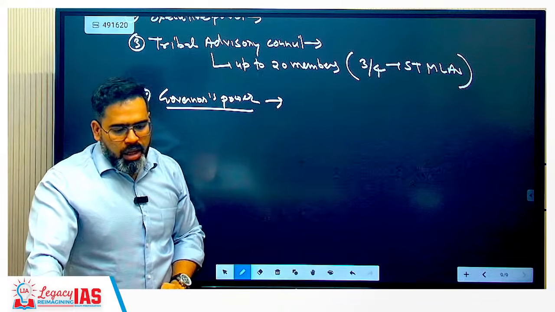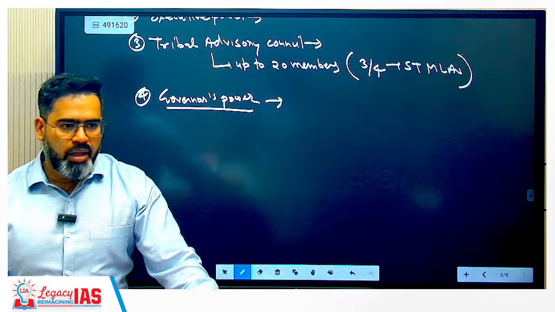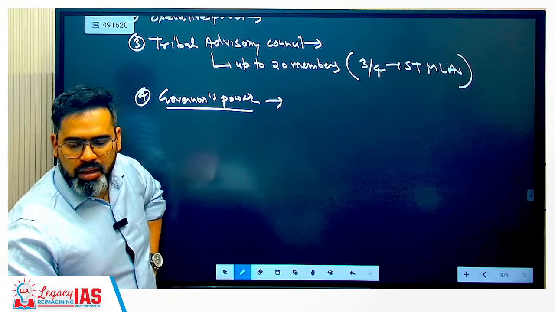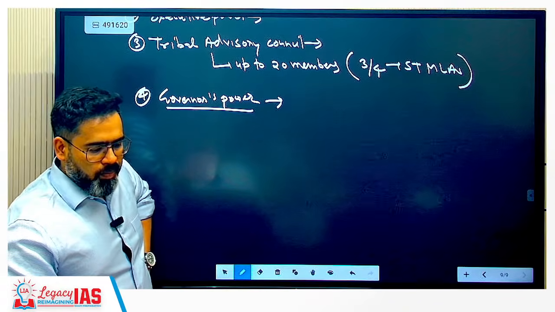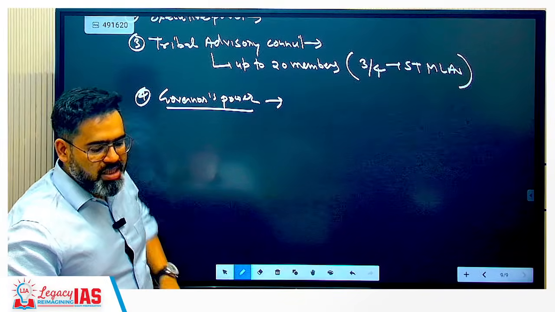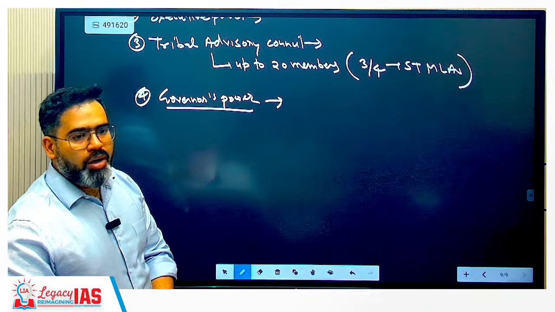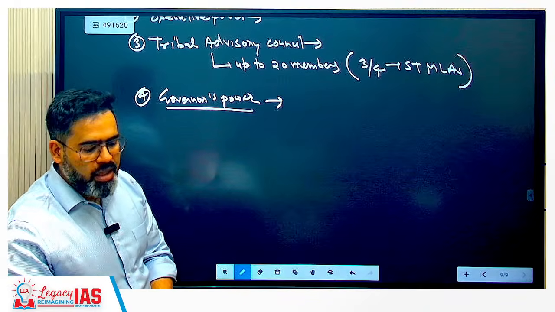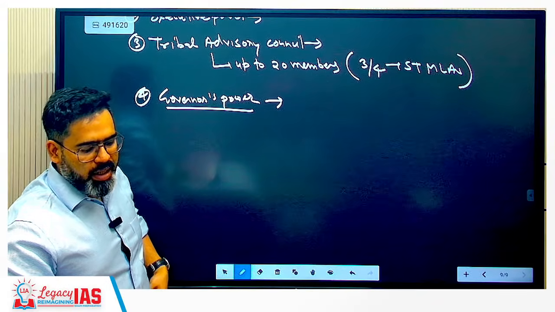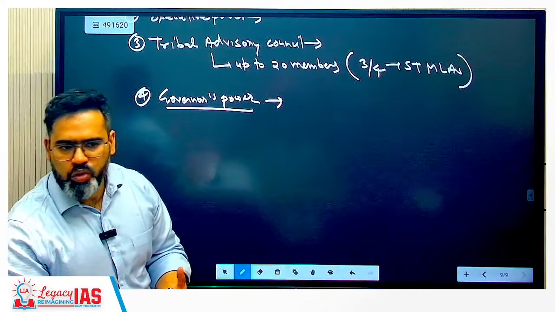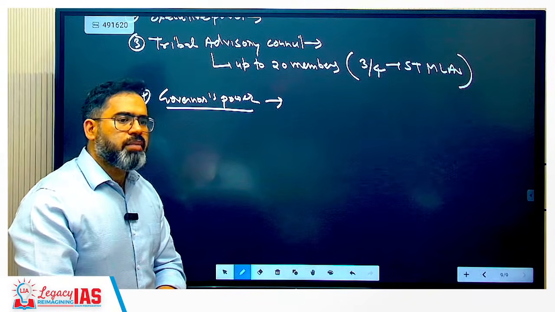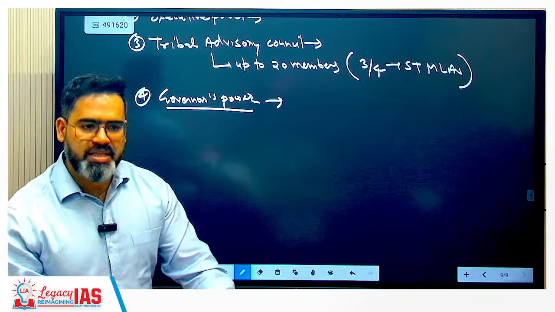So you can write governor may direct that a particular central or state law shall not apply to a scheduled area. Basically, a protective tool has been given to the governor. And governor will submit an annual report to whom? President. Correct?